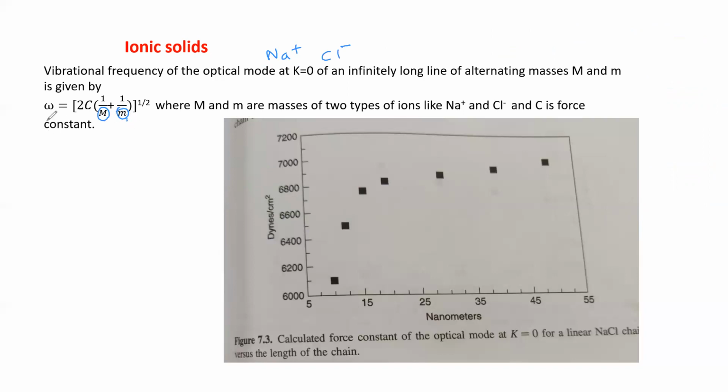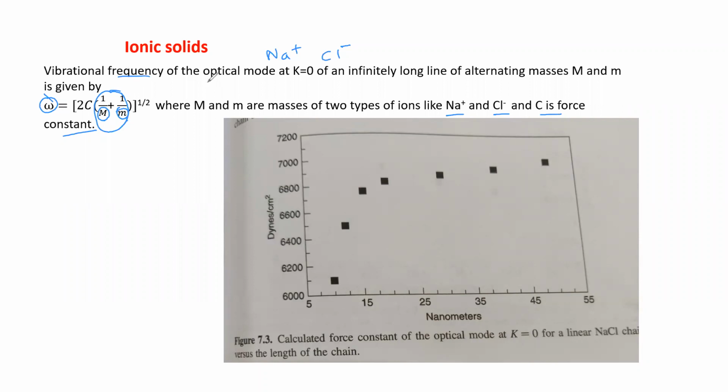So their frequency is given by omega equal to under root of 2C (1 upon M plus 1 upon m), which is the effective mass due to both the ions, right? Like Na plus and Cl minus, and C is the force constant as usual.